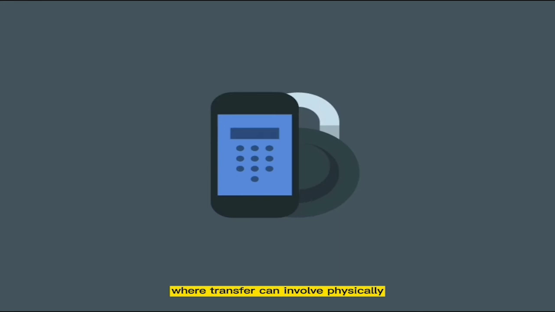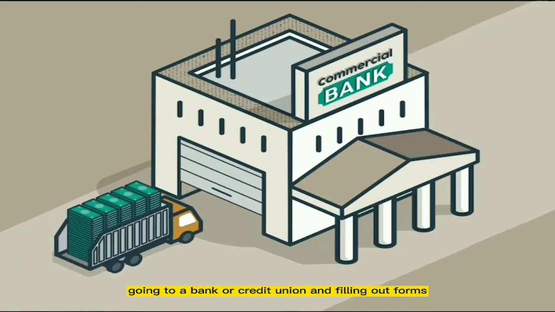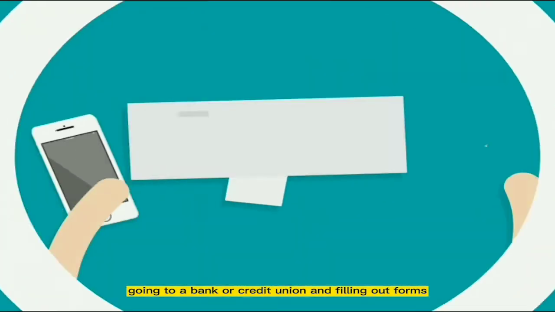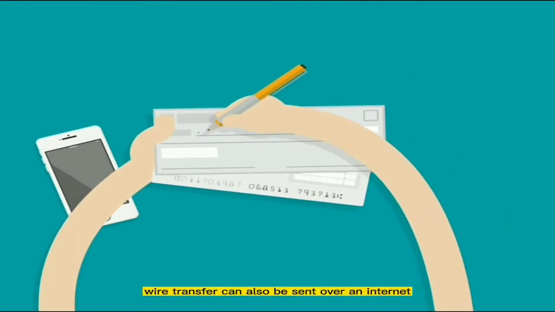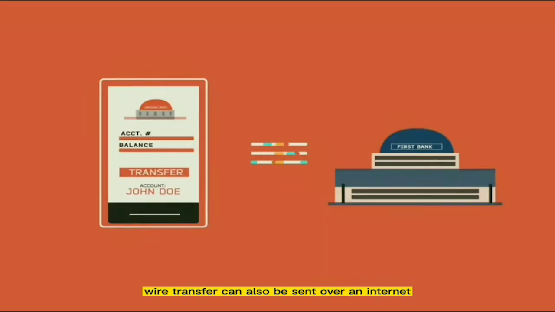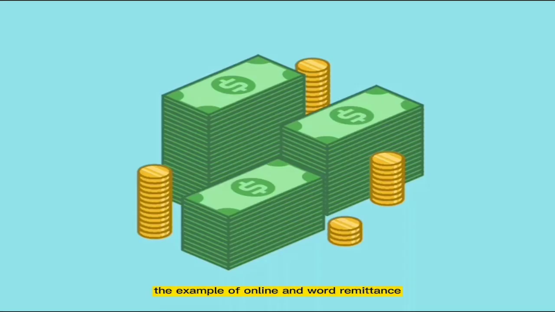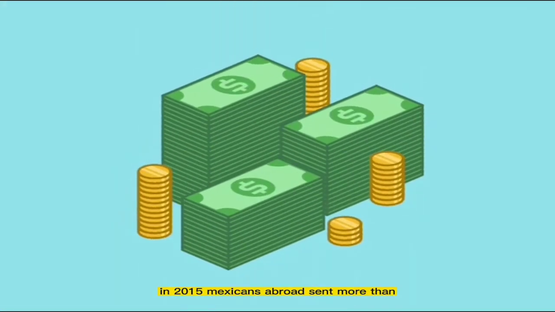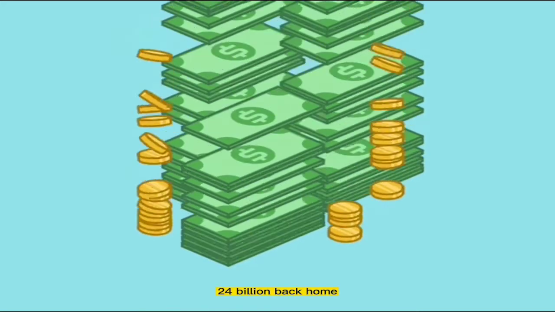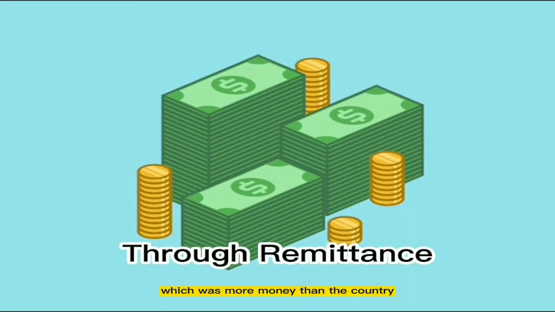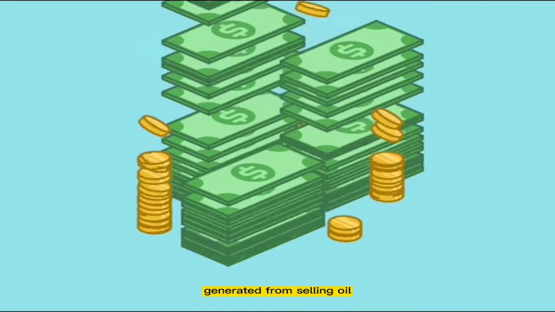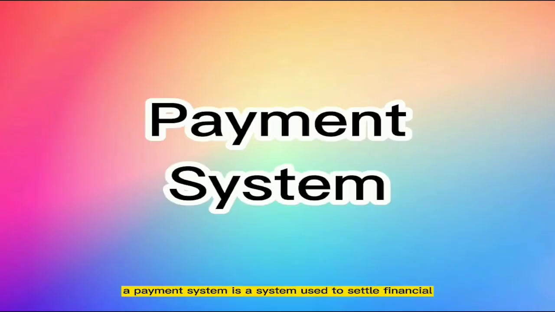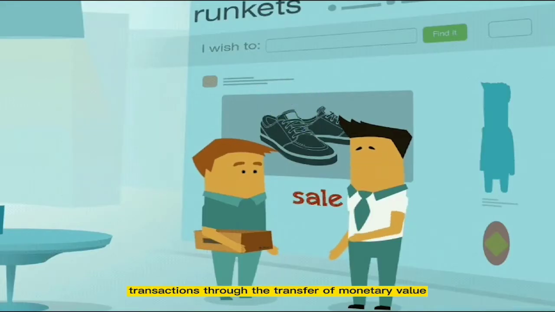Wire transfer can involve physically going to a bank or credit union and filling out forms, especially for large payments. Wire transfer can also be sent over an internet banking website or through a company that processes wire transfers. An example of online and wired remittance: in 2015, Mexicans abroad sent more than $24 billion back home, which was more money than the country generated from selling oil.